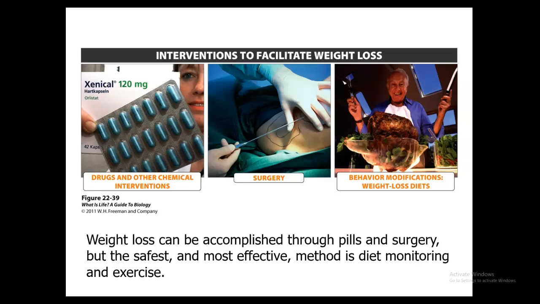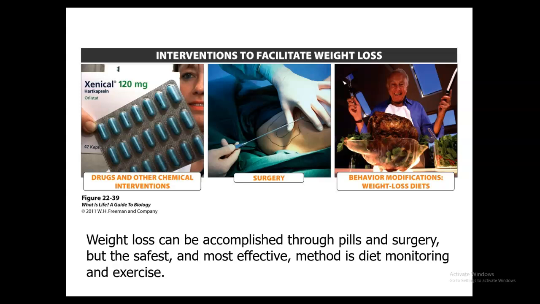Next, we have surgery, and so you can have 2 forms of surgery. You can have what's called liposuction. That's going to be the process where the fat cells are going to be vacuumed out of selected body areas, but this is only going to be short-term as well because you can build on to those areas that had the fat sucked out, so it can come back. And then you can have gastric bypass or banding. That's going to be where the stomach and small intestine are going to be reduced in size and length.